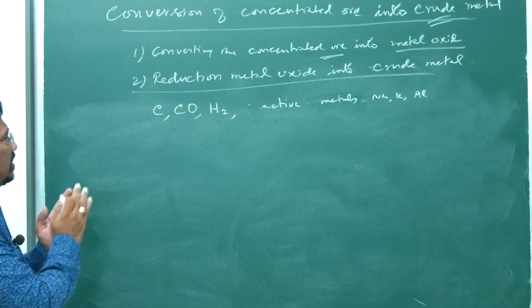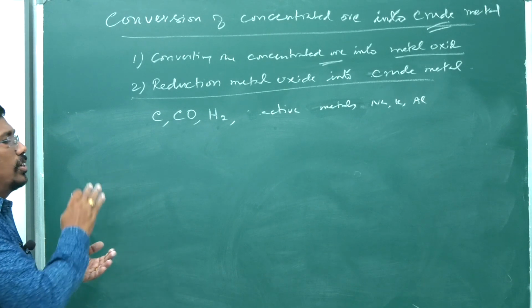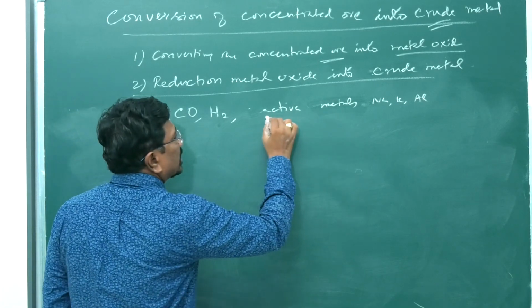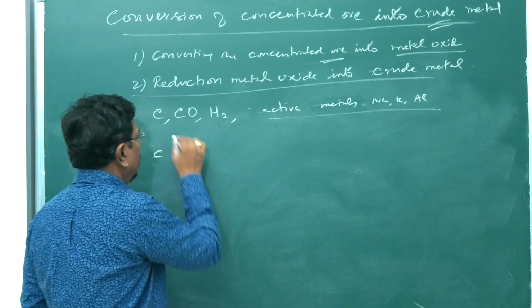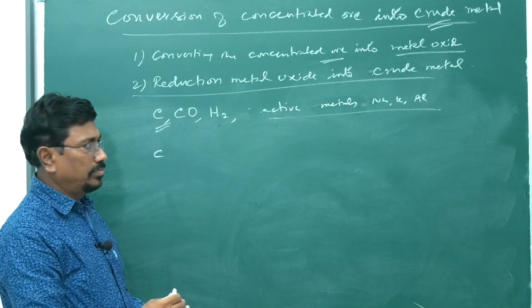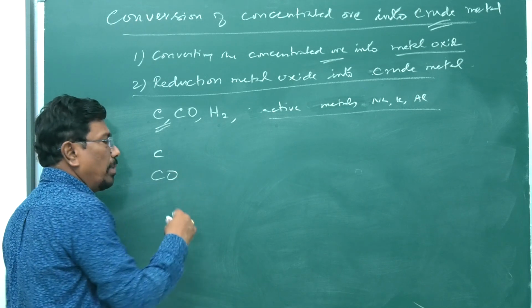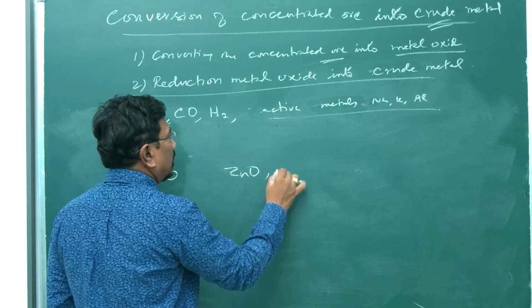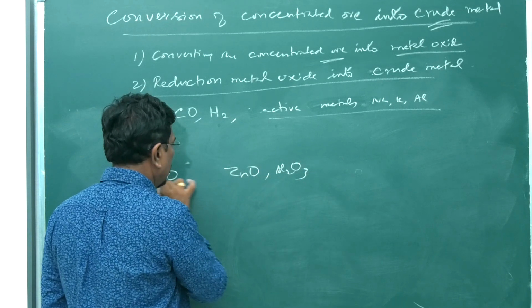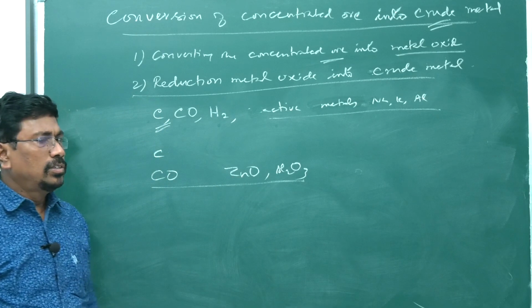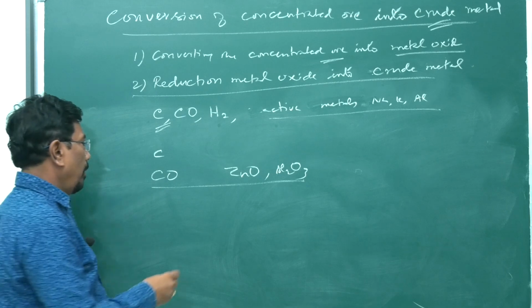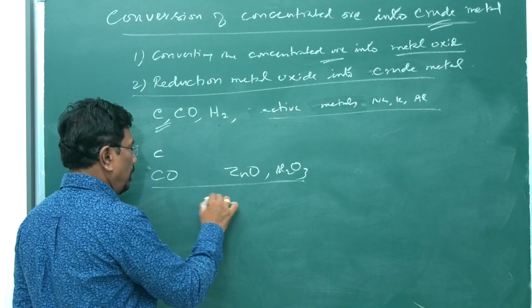And then in certain cases, we may not use certain reducing agents. Carbon monoxide may not be used to reduce zinc oxide, alumina, etc. All these things can be decided better by thermodynamic principles.